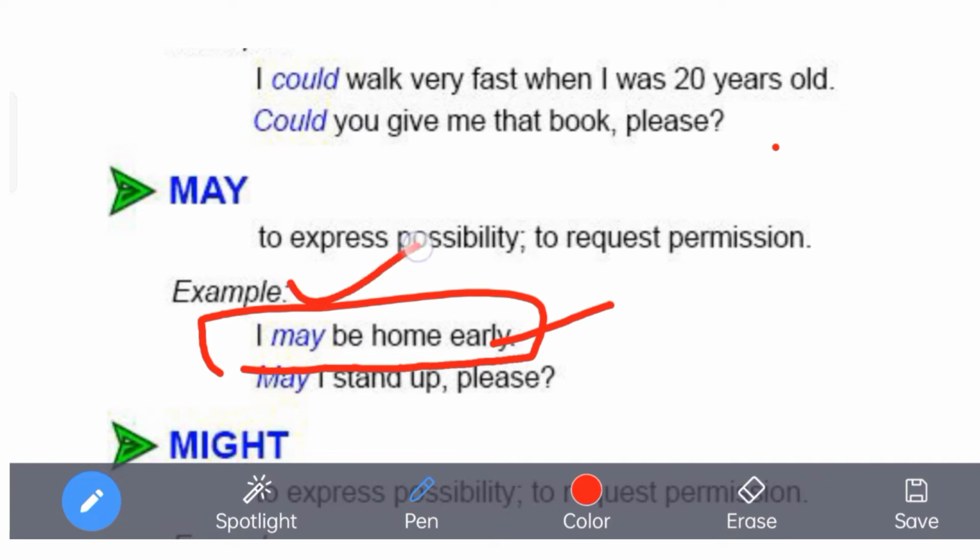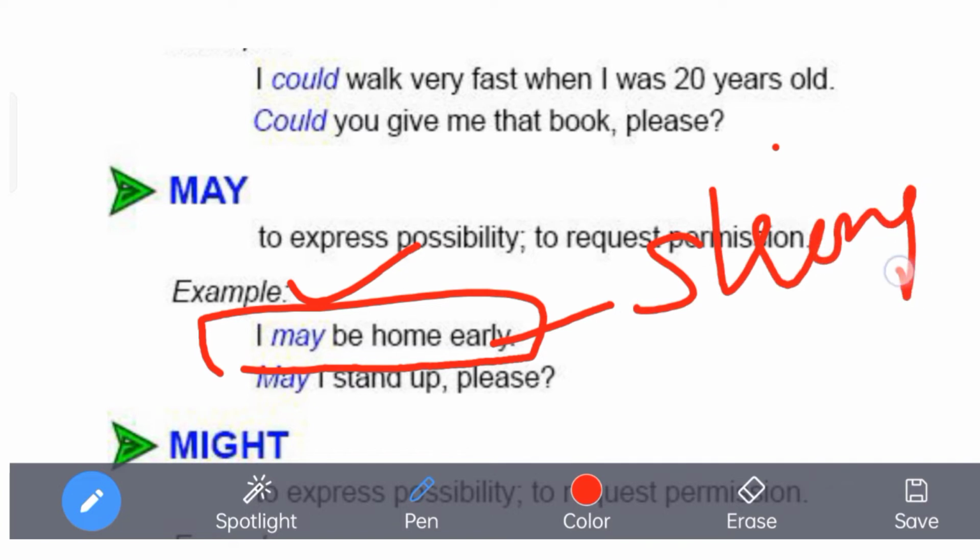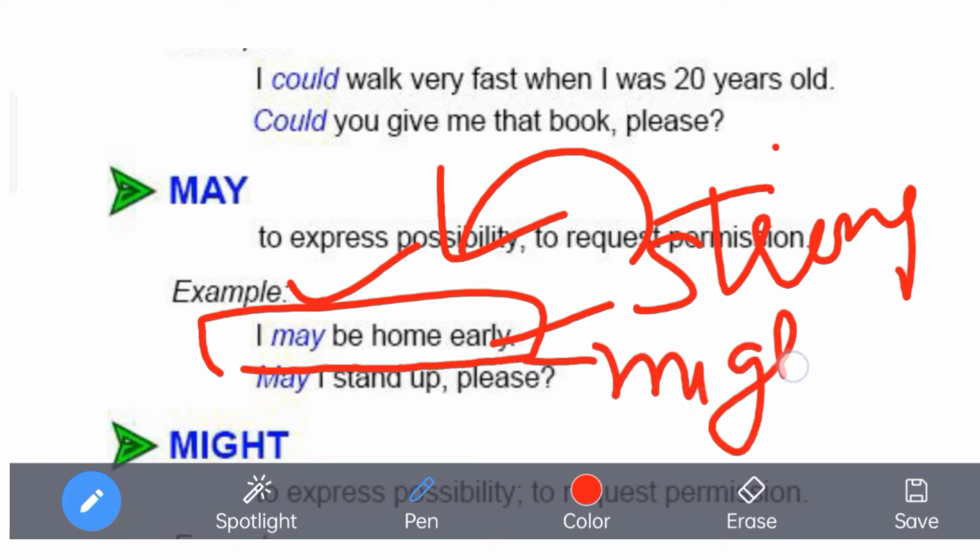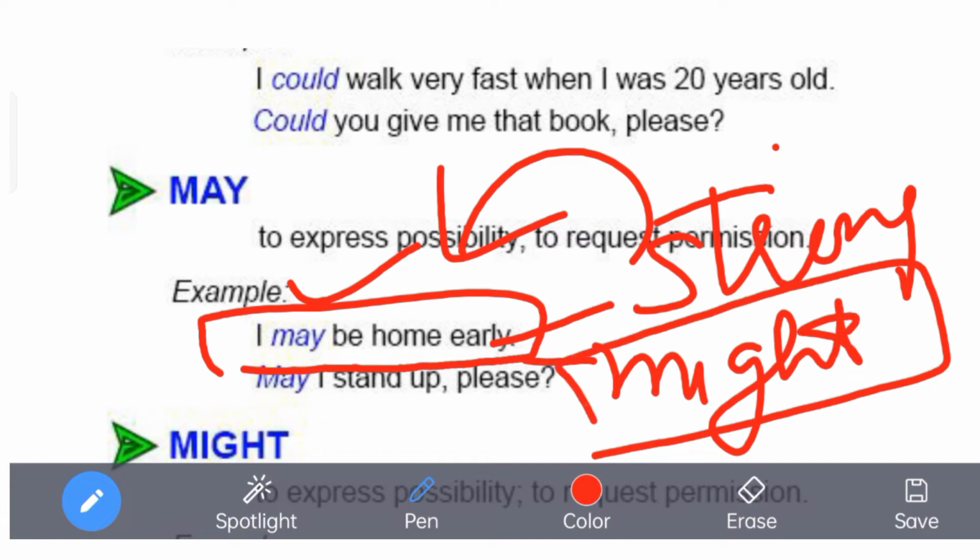So if the possibility is strong, then I will use may. But if the possibility is weak, then I will use may's opposite, that is might. What is the difference between I may be home early and I might be home early?